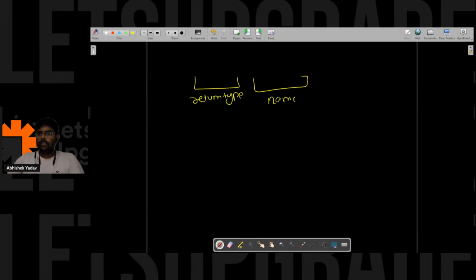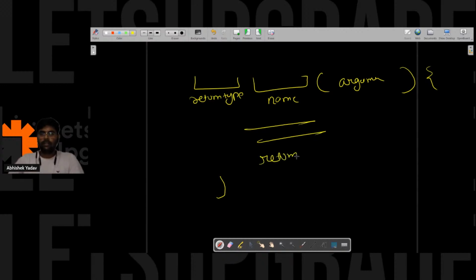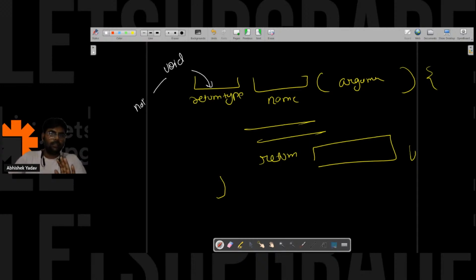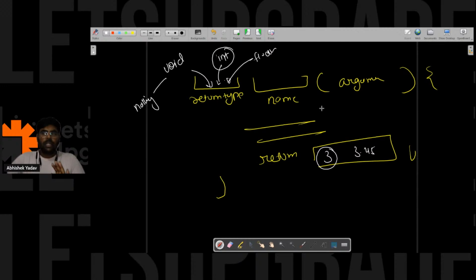This is the return type, this is the name of the function, then round brackets, inside which you have the argument part. Inside the braces you have the code, and at the last you have the return keyword. If you are returning nothing, the return type will be void. If you are returning an integer value, that is 3, the return type will be integer. If you are returning a floating value, that is 3.45, the return type will be float. If you are returning a character value, that is C, your return type will be char.